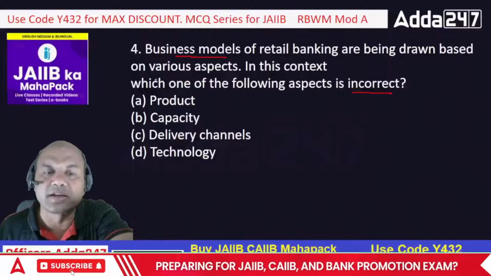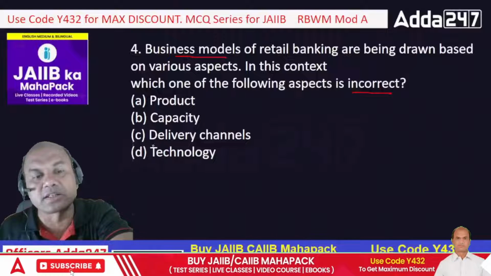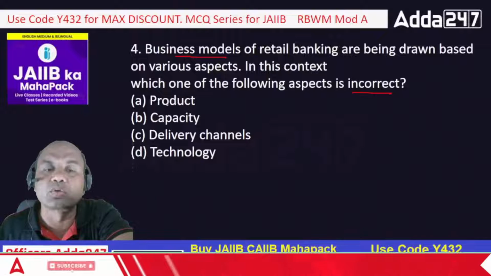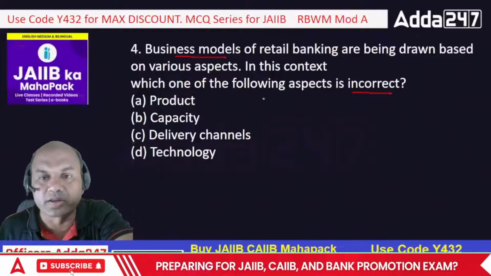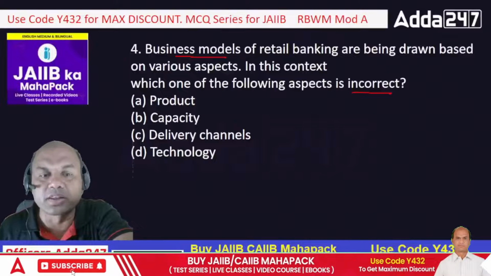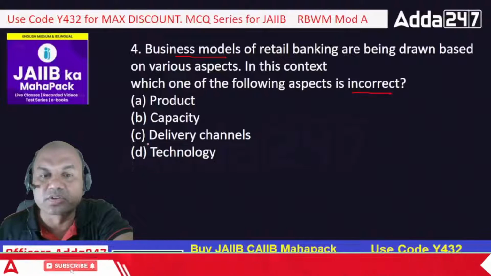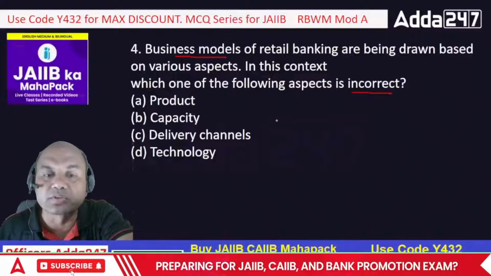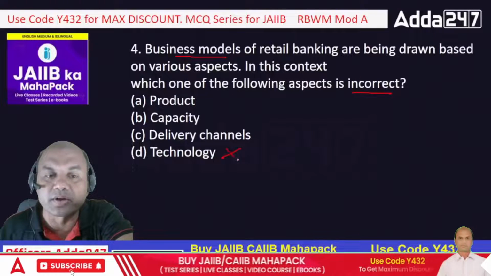Right. What is it? It is product or capacity or delivery channels or technology. Okay. Let's remove one or two which are not required over here. See here, we want the incorrect one. Any business model will nowadays depend on technology. So this is required, but we want which is not required. So we'll remove this because this is required.